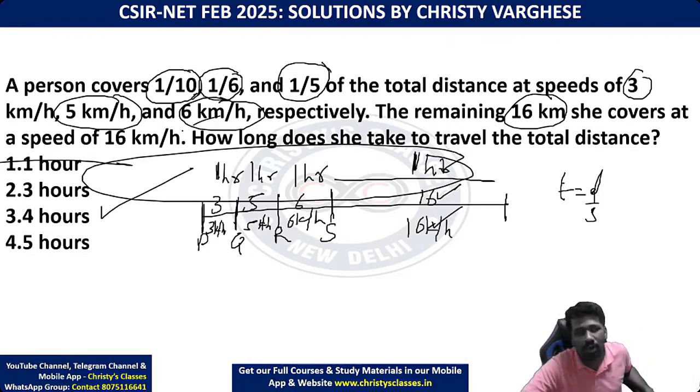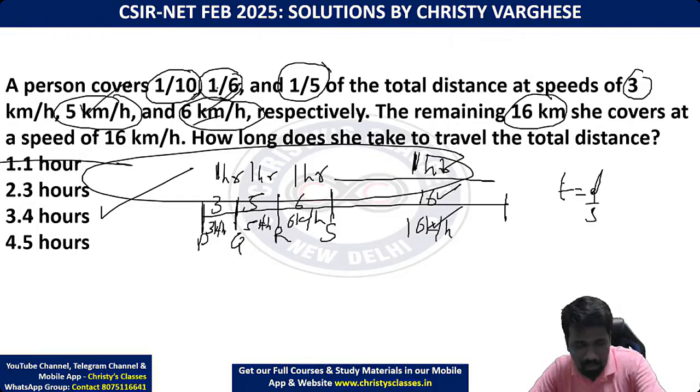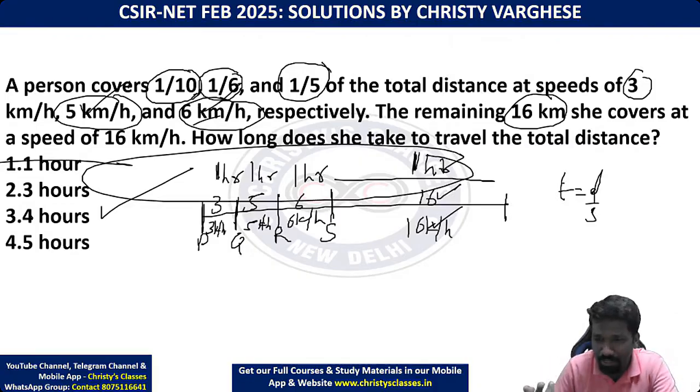They have given so conveniently the speed that you don't have to make tedious calculation. Just 3 by 3, 5 by 5, 6 by 6, 16 by 16. इसका शॉर्टकट भी है, शॉर्टकट I will teach you in the speed distance time chapter. All of you confirm, is it clear or not?